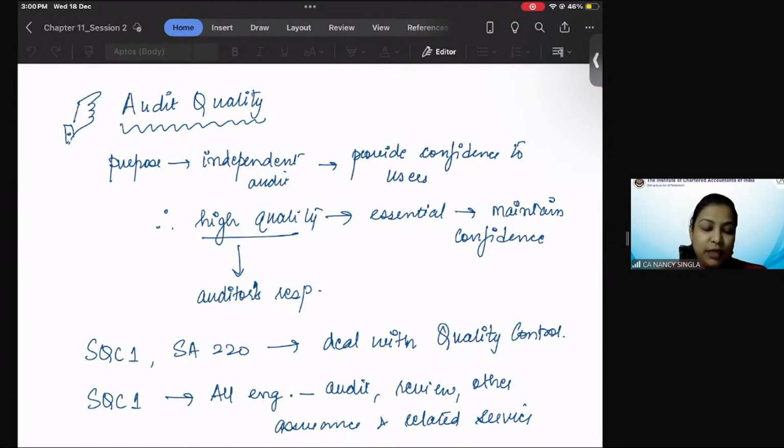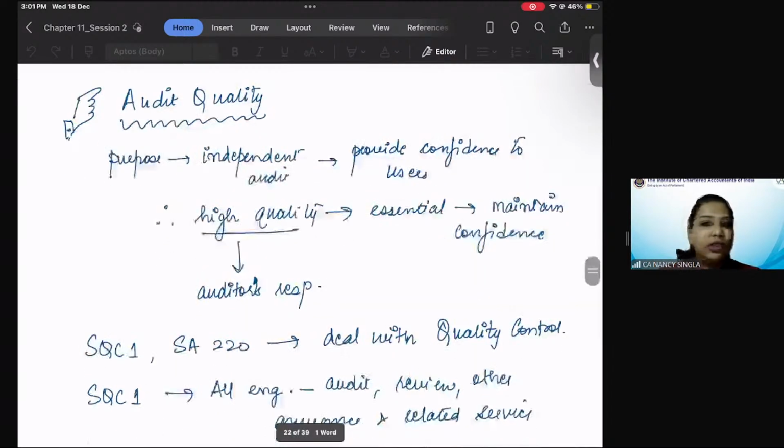So now today we are on the last session of these revisionary classes for your auditing and ethics subject. I hope that whatever we have done till chapter number 10 and half of chapter number 11 is all clear, your understanding, your learning, your revision, everything, because the purpose of these classes is to revise all the chapters, to revise the entire syllabus, right?